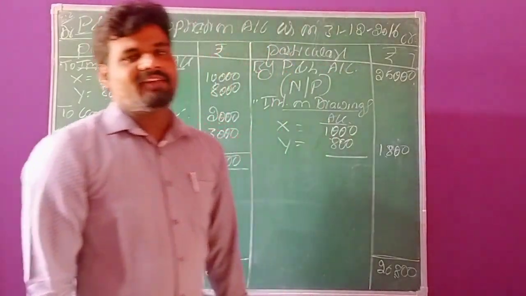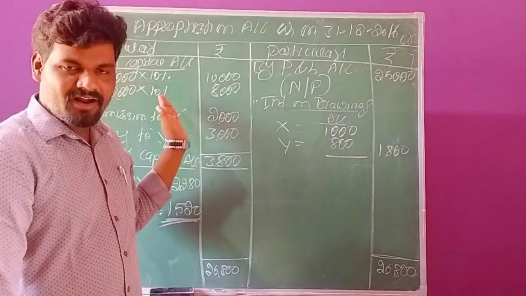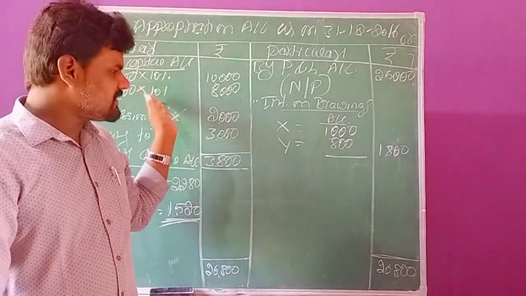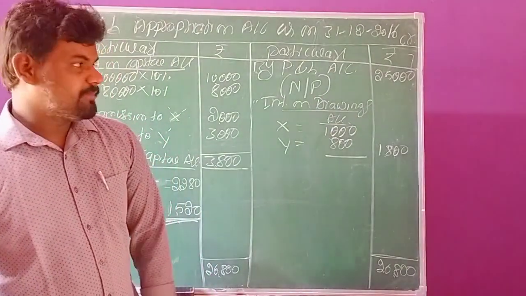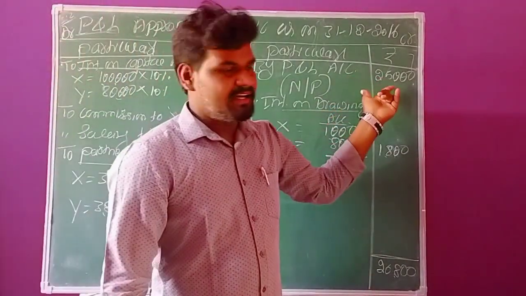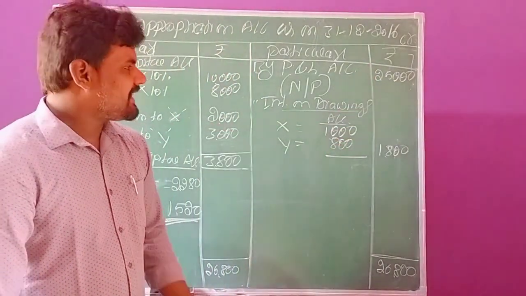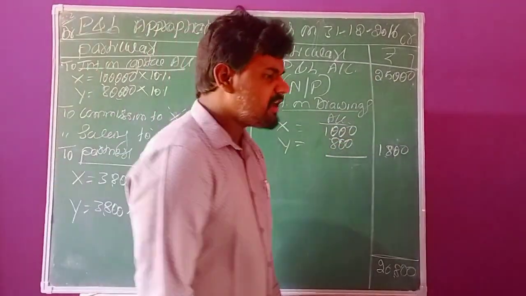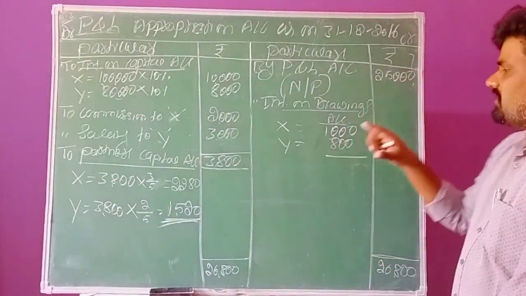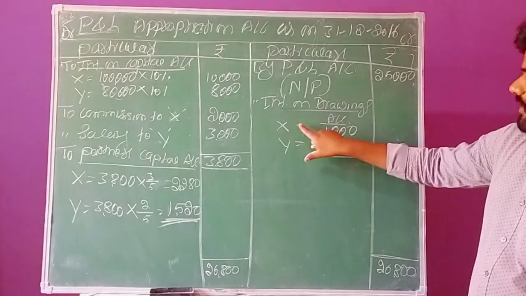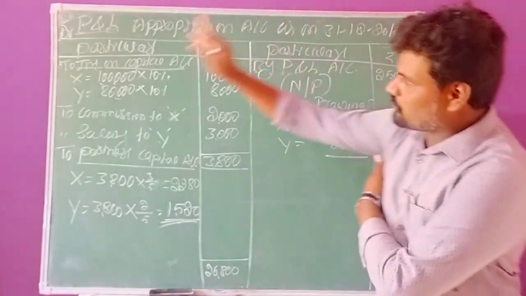Like once again we will discuss this question. So here on the debit side we record all the expenses. On the credit side we record all the incomes. The first transaction is related to total profits during the year, and the second one is interest on drawings. So here no need to record their drawings. We record only their interest on drawings. That interest on drawings we have already recorded on the credit side. And now we come to the debit side.